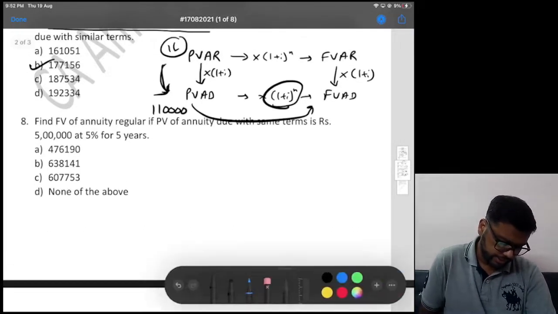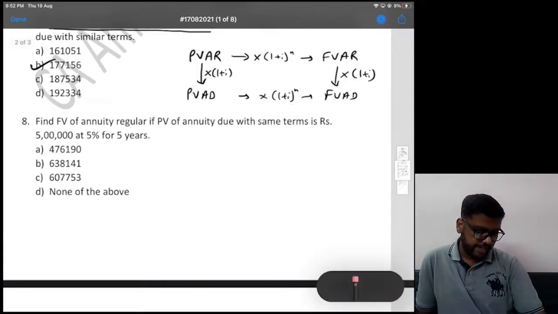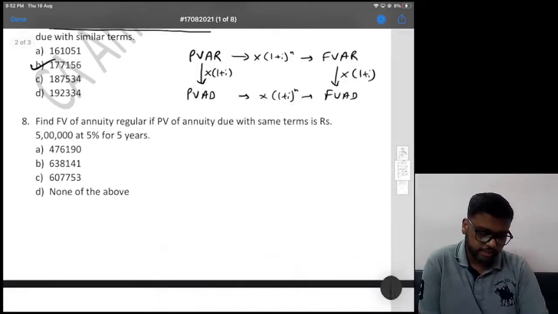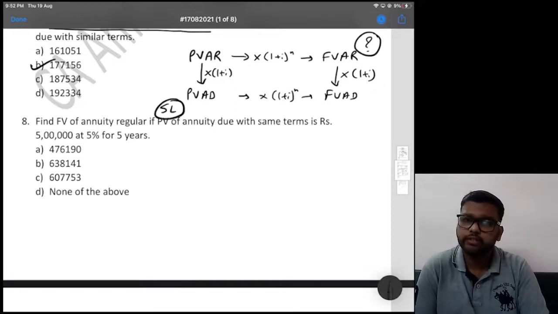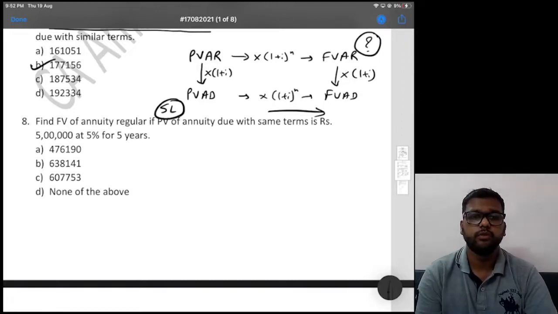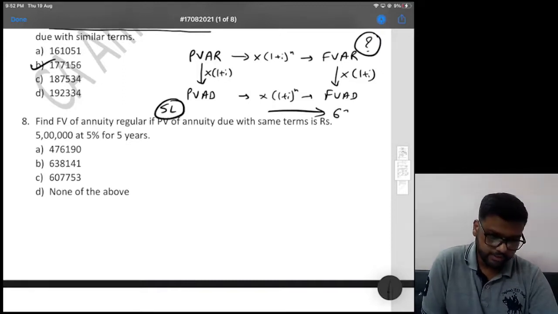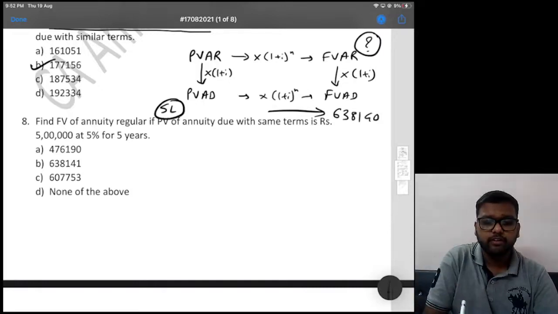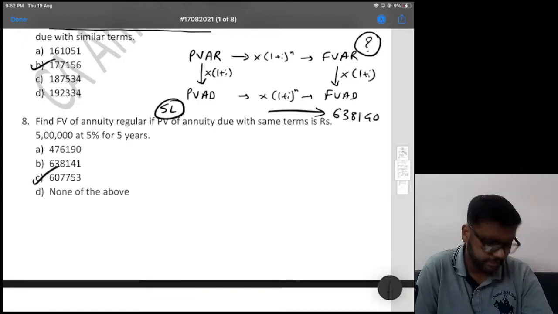Now we can again use the same table above. Concentrate. Find FV of annuity regular. That means we want this. If PV of annuity due is 5 lakhs, so this is 5 lakhs. Okay, let's first go here. So 5 lakhs into 1.05 raised to 5 gives us 638140, divided by 1.05. So that gives us 607753. Option C is the correct answer.